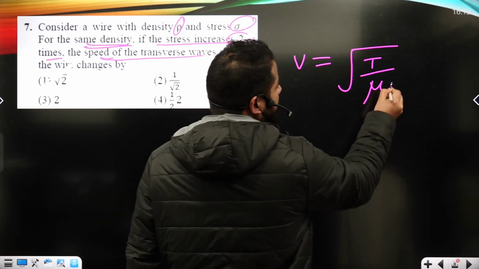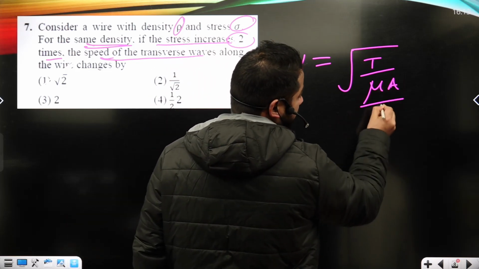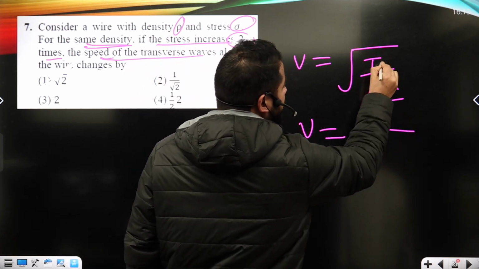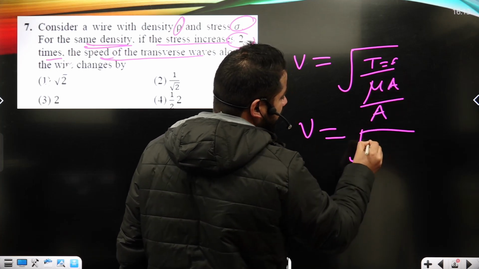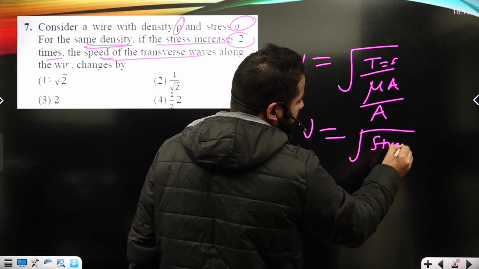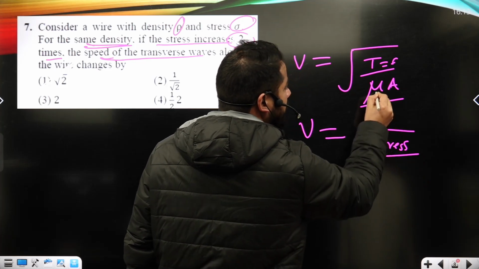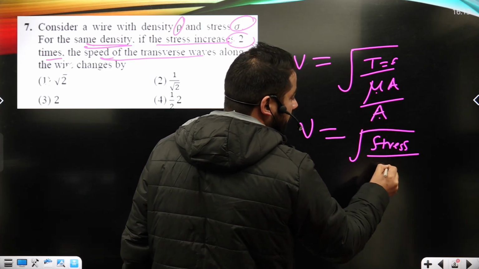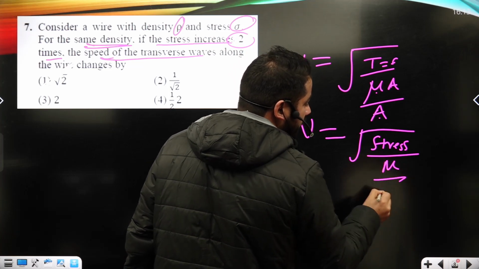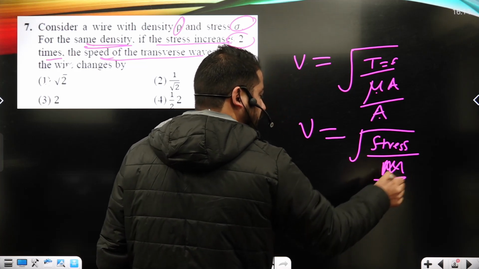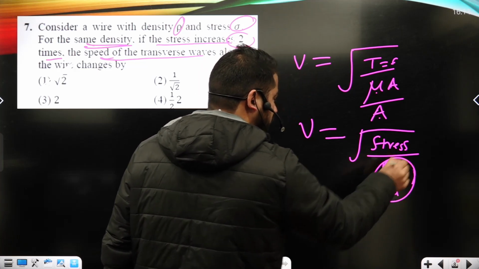I can multiply by A and divide by A. Tension is force, and force upon area is stress. Mu times A is mass upon length times A, that is mass upon volume, which is what we call density.